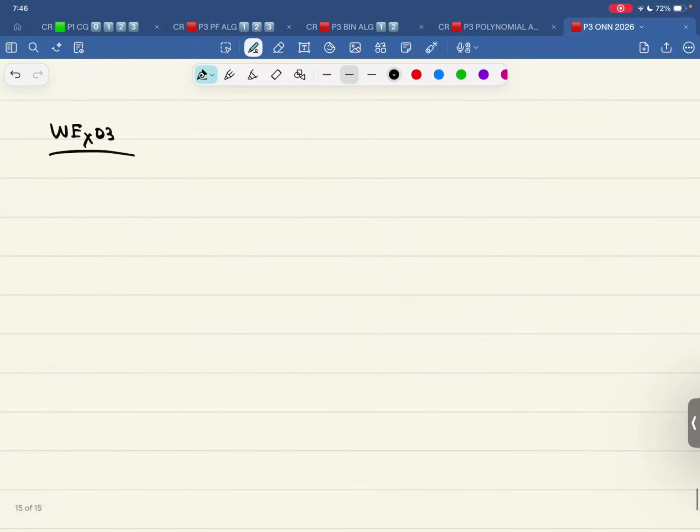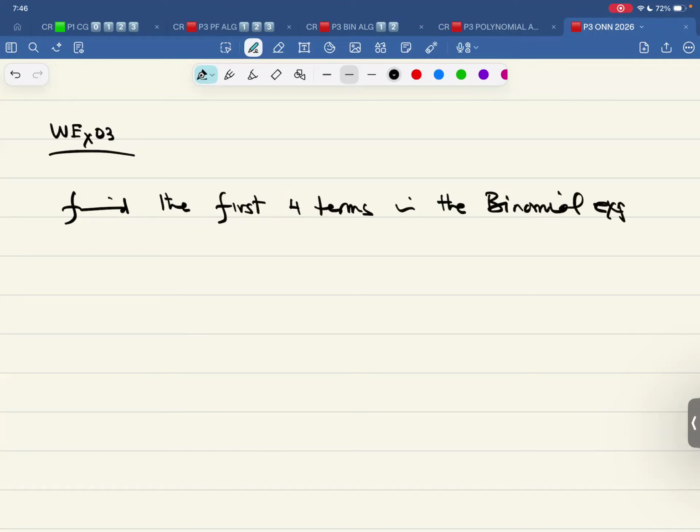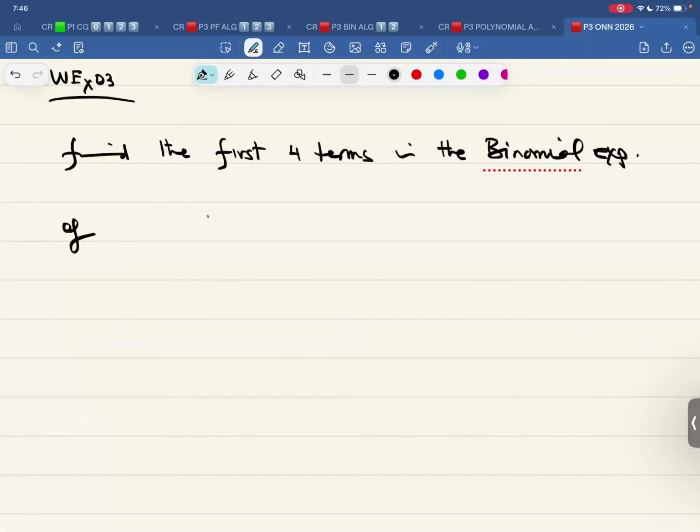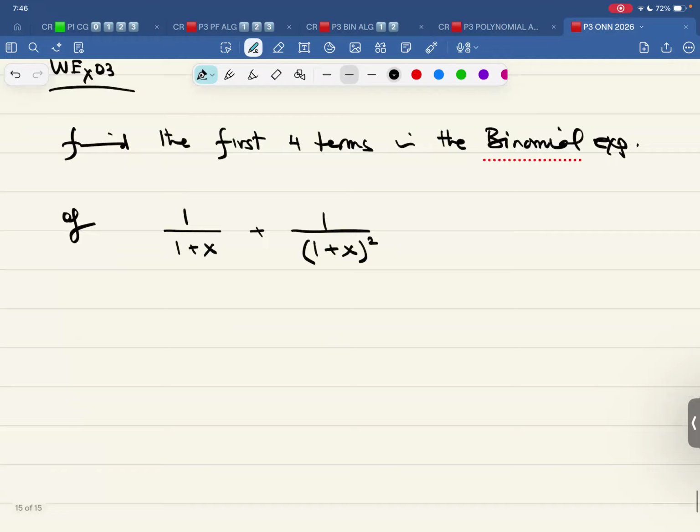Find the first four terms in the binomial expansion of 1 over 1 plus x, plus 1 over (1 plus x) whole squared.